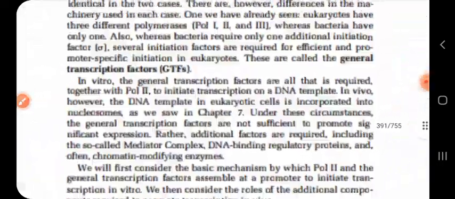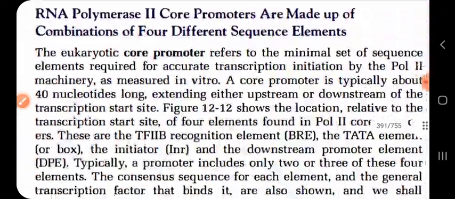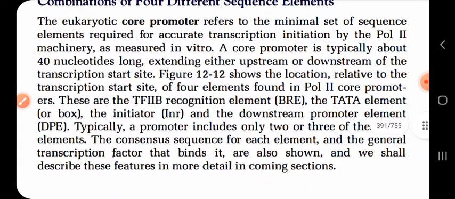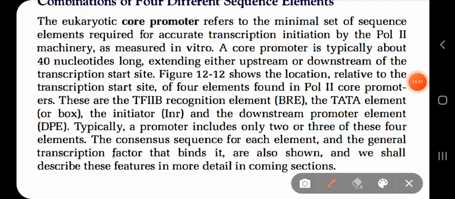So what does it say here? It says here that the promoter is typically about 40 nucleotides long, and it is located either in the upstream or in the downstream.